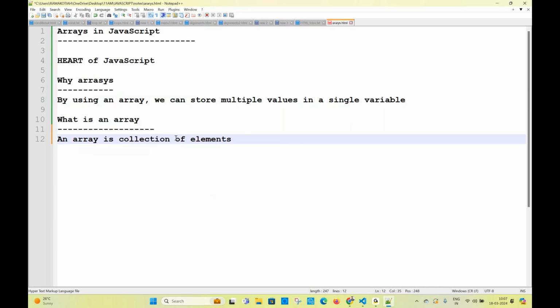Very good. In C language, an array is a collection of homogeneous elements. What is homogeneous? Same type. Heterogeneous? Different type. So you know the idea. But in JavaScript, what is an array? Wherever you go, whatever the programming language may be, an array is a collection of elements. But in C language, homogeneous. C++, homogeneous. Java, homogeneous. What is it in JavaScript?